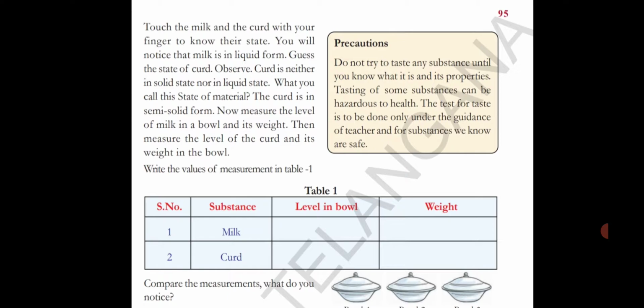You try at home, children. Ask your mother to prepare curd and find the difference between the milk and curd. What do we call this state of material? That is called semi-solid form. Not completely solid nor completely liquid. Now measure the level of milk in a bowl and its weight. Then measure the level of the curd and its weight in the bowl. The level of curd will be decreased but the weight increases.